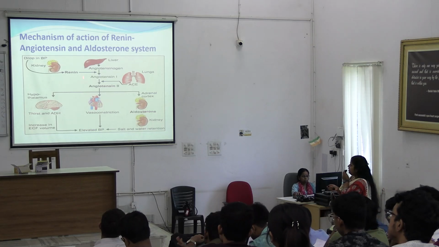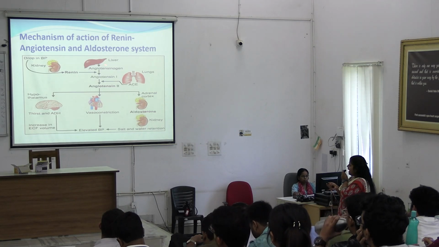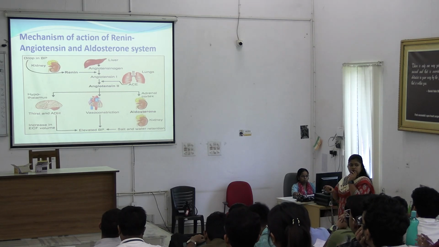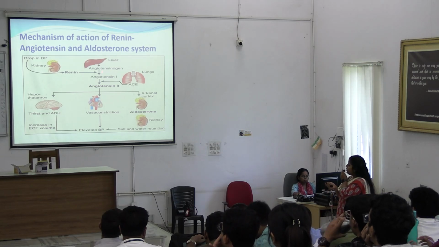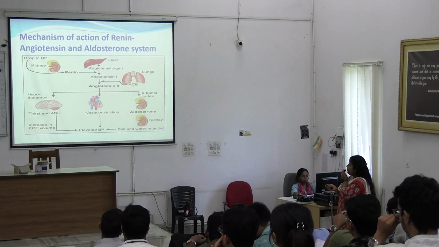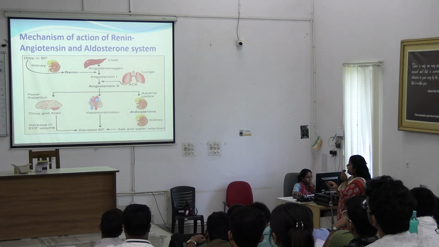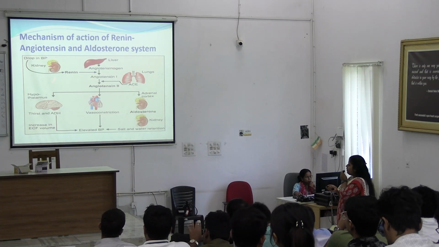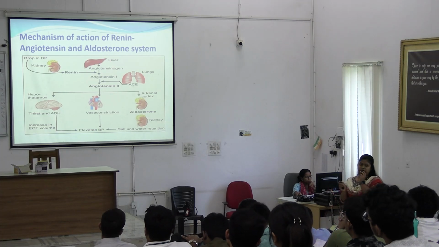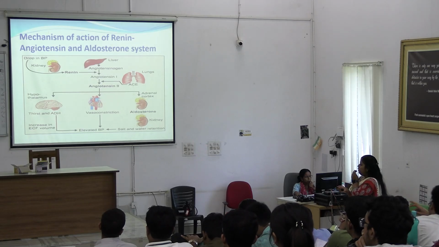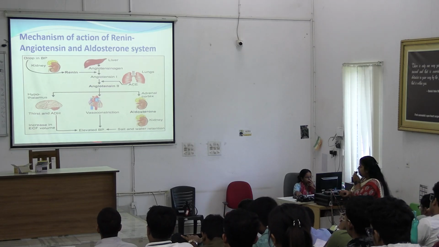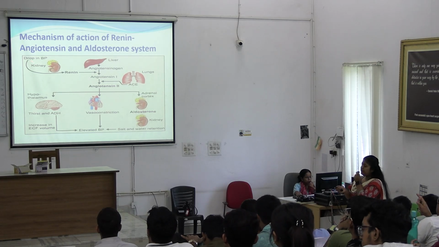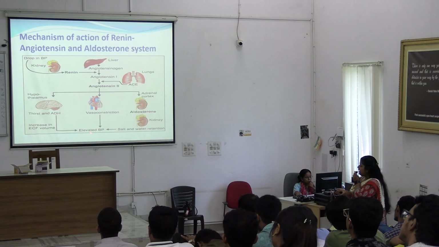Okay, so renin from kidney will act on angiotensinogen from liver to produce angiotensin 2. Okay, so now angiotensin 2 is produced with the help of renin and angiotensin converting enzyme that comes from lungs. Okay, so angiotensin 2 now acts on 3 different parts of body to maintain the water balance and to elevate BP. The final goal is to elevate BP as there is drop in BP. Okay, so how will BP be elevated?